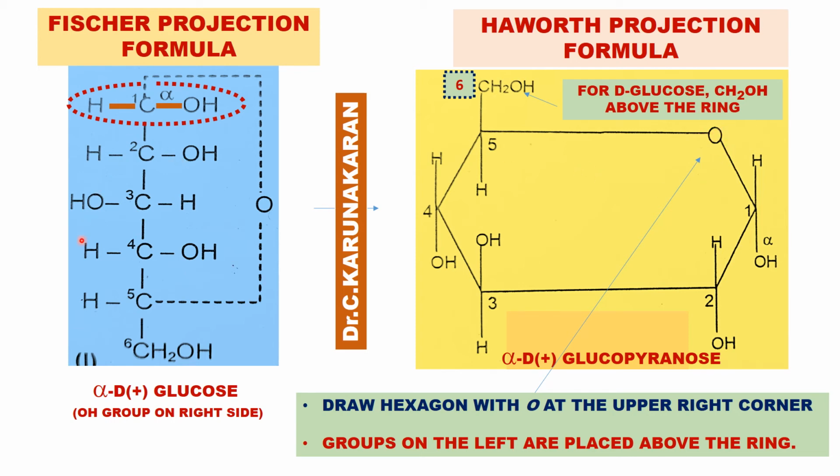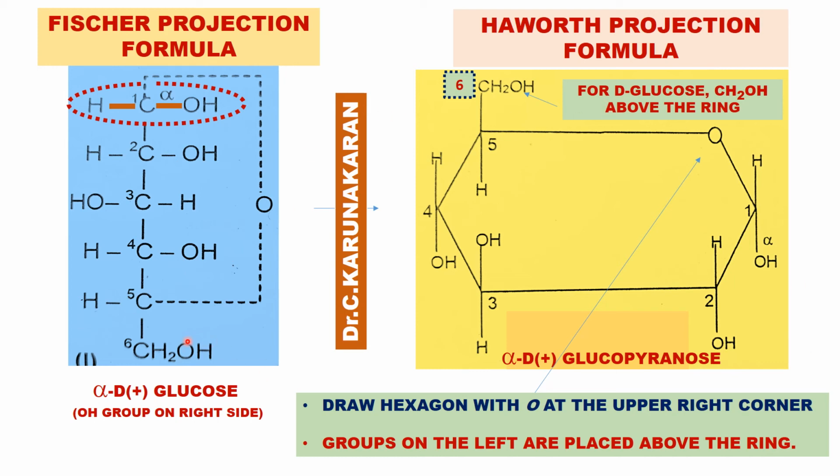Then the groups on the left hand side are placed above the ring. See, hydrogen above the ring, and OH above the ring. Then the groups on the right hand side are placed below the ring.